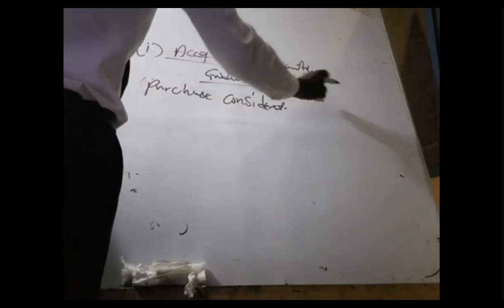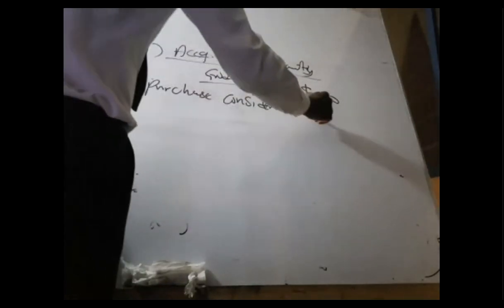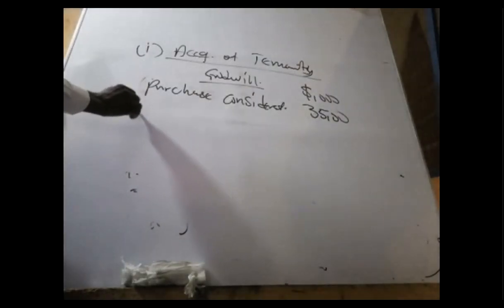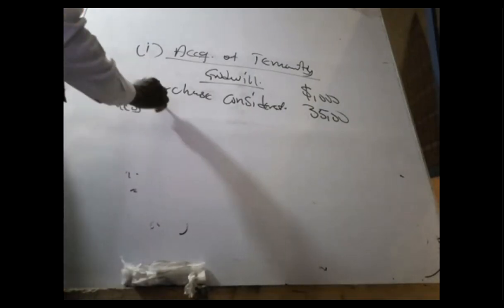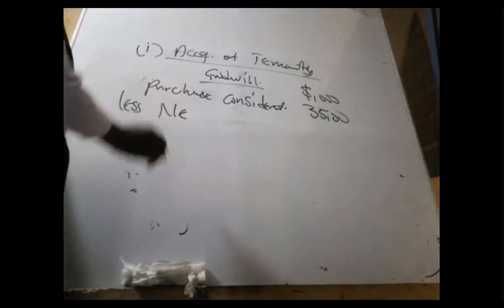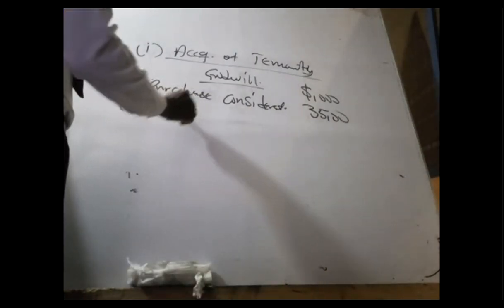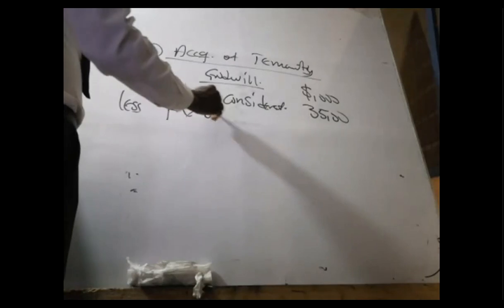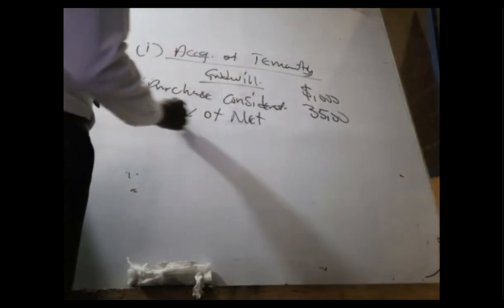Let's work in thousands of dollars. So, in thousands of dollars, you pay $35,000, less the net assets. That means less the fair values of the net assets acquired.